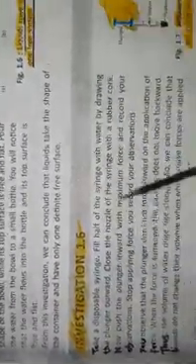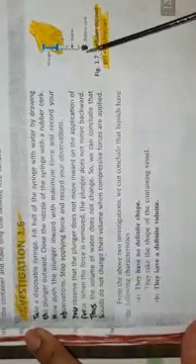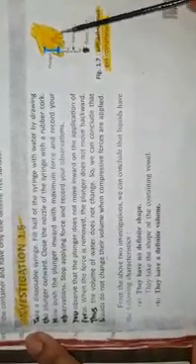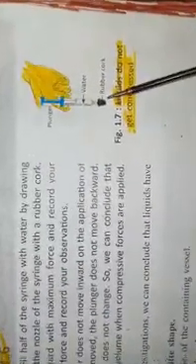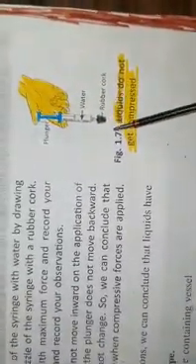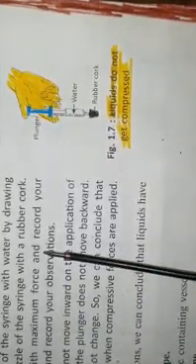Next investigation, we will see that liquids do not get compressed. Take a disposable syringe. See children, this is a disposable syringe. Half fill it with water. See the figure. Close the nozzle of the syringe with a rubber cork. Now push the plunger inward with maximum force and see your observation.